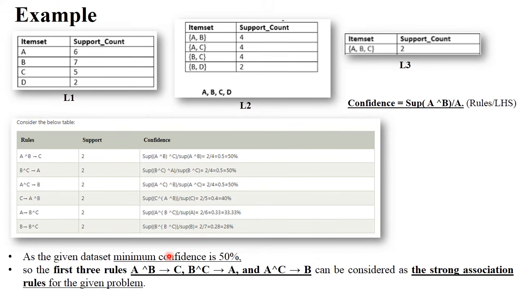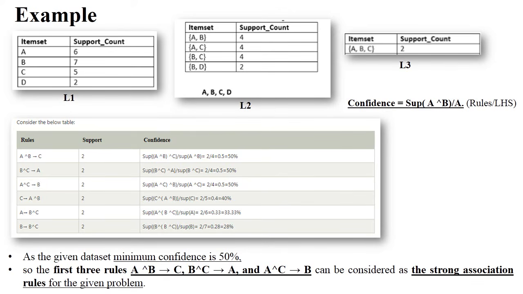Now in your given data set, the minimum confidence is 50%. So check here, the minimum confidence is 50%. It means rule 1, rule 2 and rule 3, these 3 rules have minimum 50% confidence. Right? So these are the strong association rules. You need to remove the other 3 rules because their confidence is 15%, not a minimum of 50%. So just focus on these 3 rules, because the minimum confidence is 50% as per your given data set. When a person buys A and B items, then they buy C. When a person buys B and C items, then they buy A. And when a person buys A and C items, then they buy B also. So these are the strong association rules.